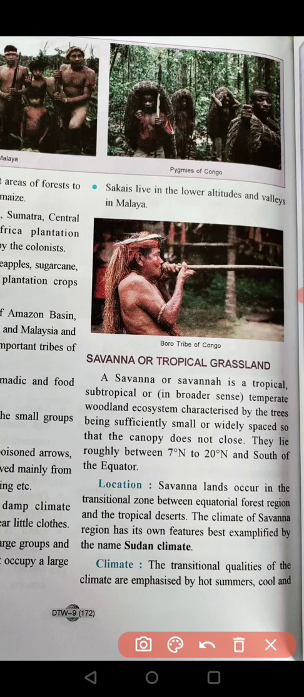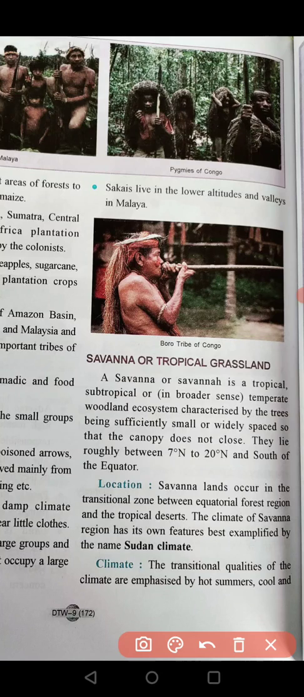The trees are sufficiently small, and they also have space between them, meaning dense vegetation is not here. They lie roughly between the latitudinal extent of 7 degrees north to 20 degrees north, and south of the equator.